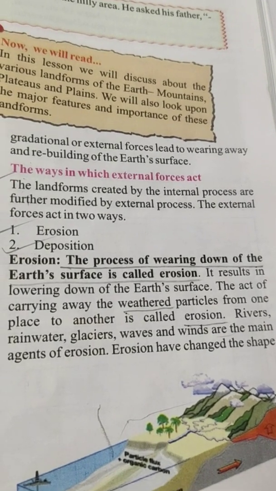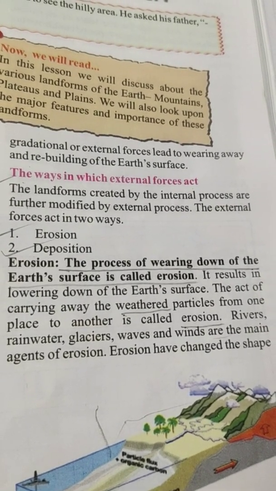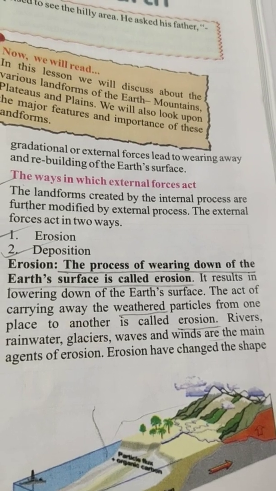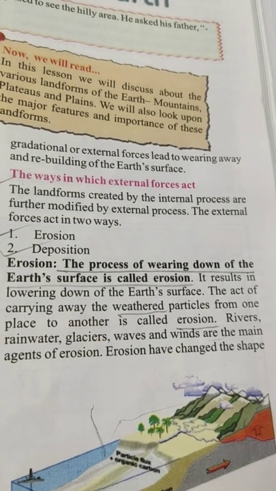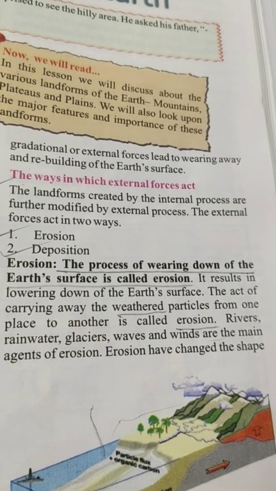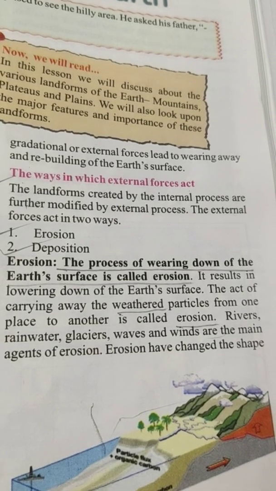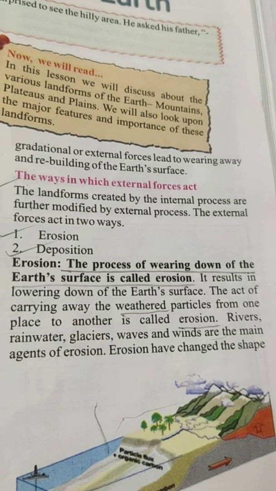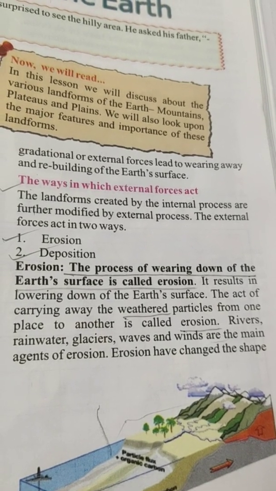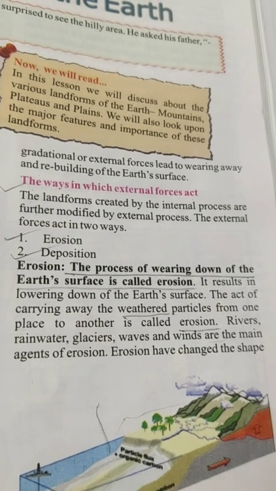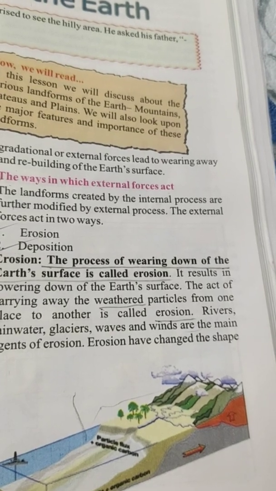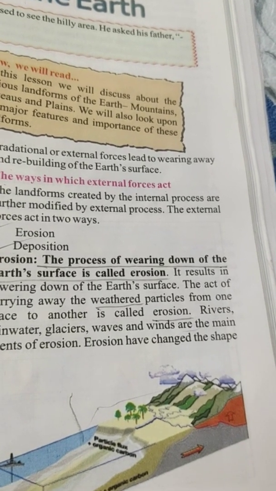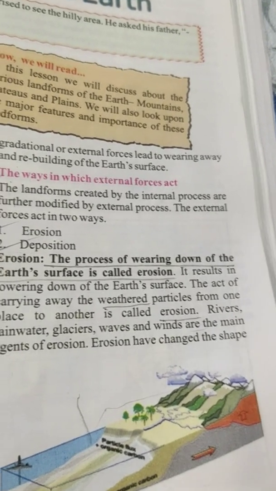It results in lowering down of the earth's surface. The act of carrying away the weathered particles from one place to another is called erosion. Rivers, groundwater, glaciers, waves and winds are the main agents of erosion. Erosion has changed the shape.